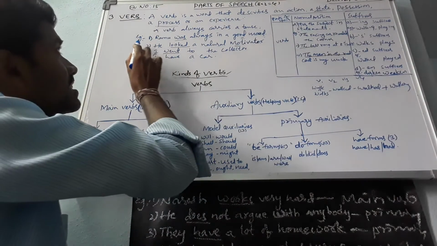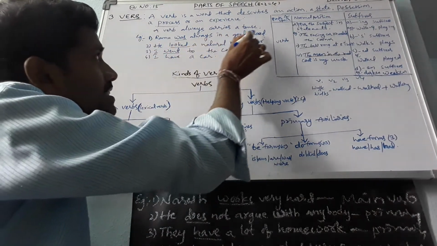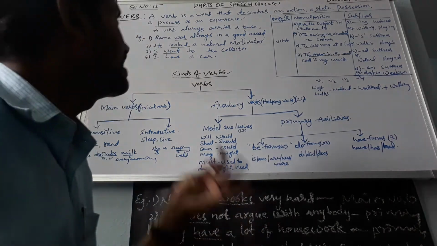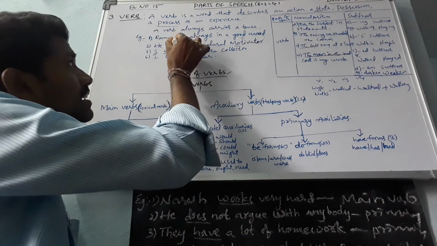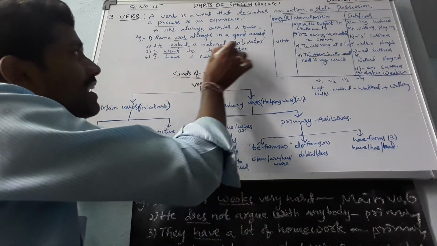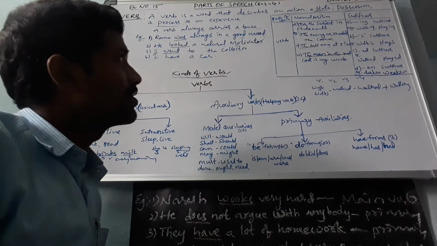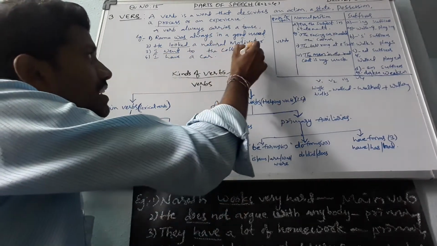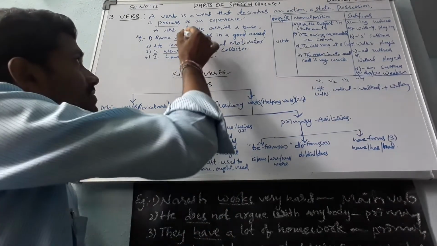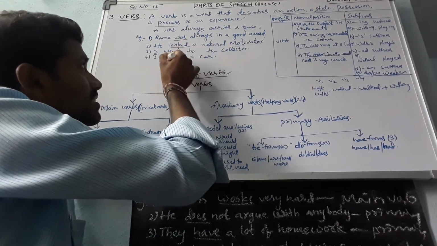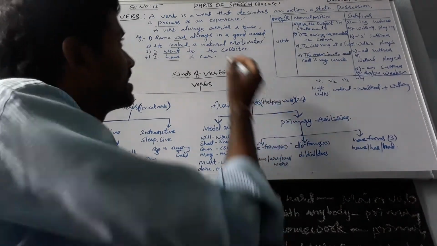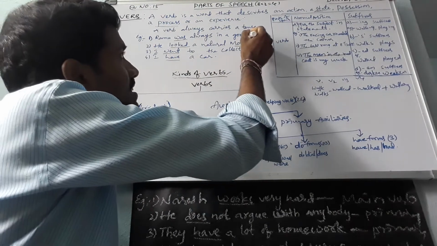Okay, here I give the example. Example: Ramu was always in a good mood. Here, what is the verb? Was is the verb. Next, he looked a natural motivator. I went to the collector. I have a car. Here was, looked, went, have. These are the verbs.